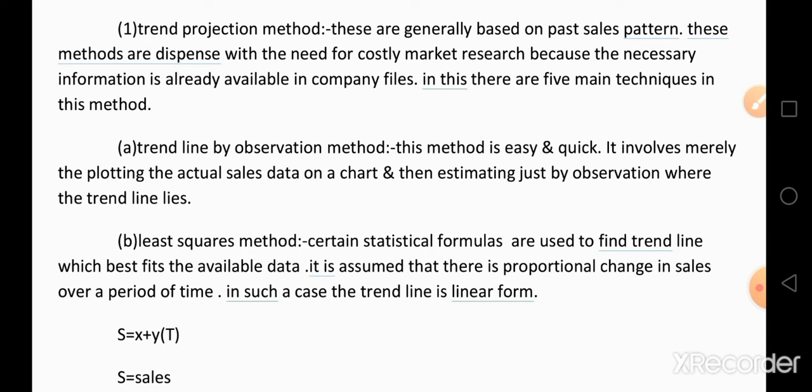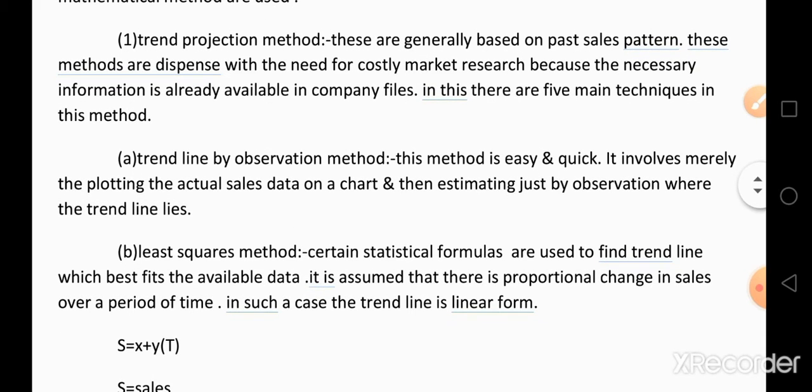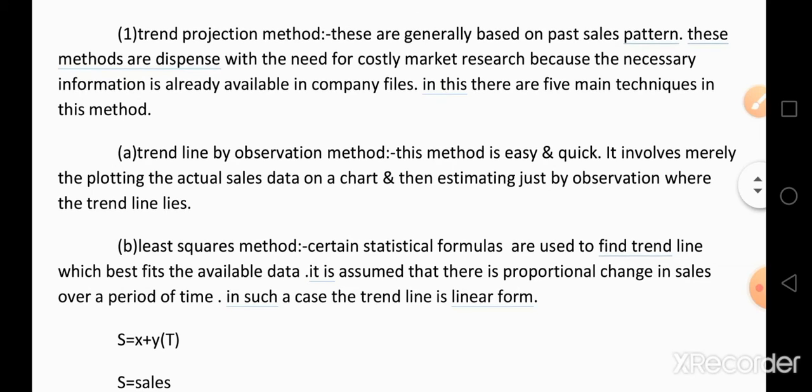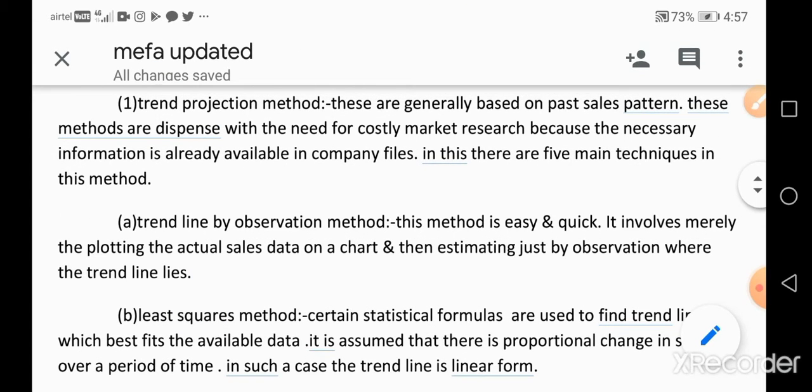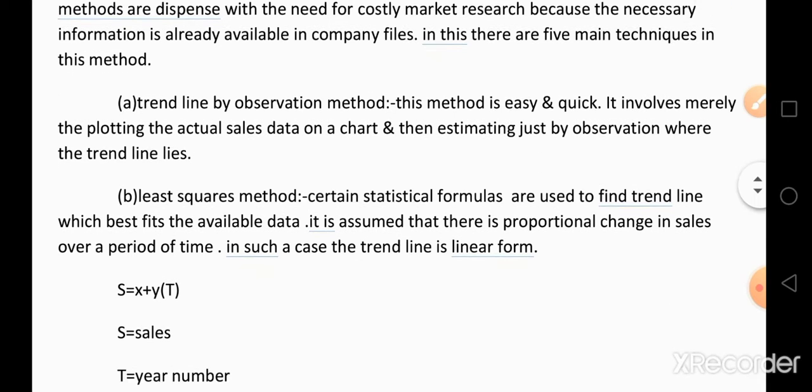Mainly, the trend projection method depends upon the company's past data. The company's past data or past files are very helpful in a trend projection method. It depends upon the past 2, 3 or 4 years of data to estimate the next year's demand. The main 5 techniques in a trend projection method are: first, the trend line by observation method.